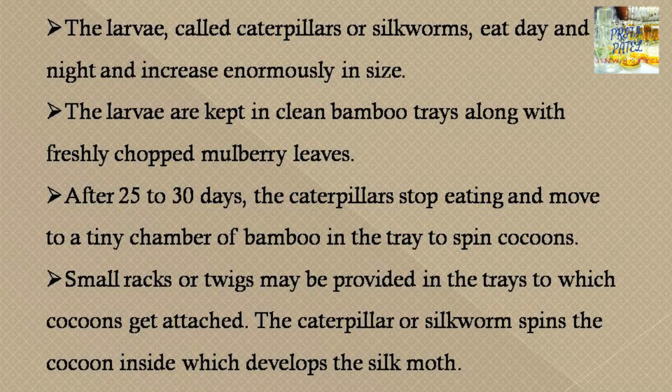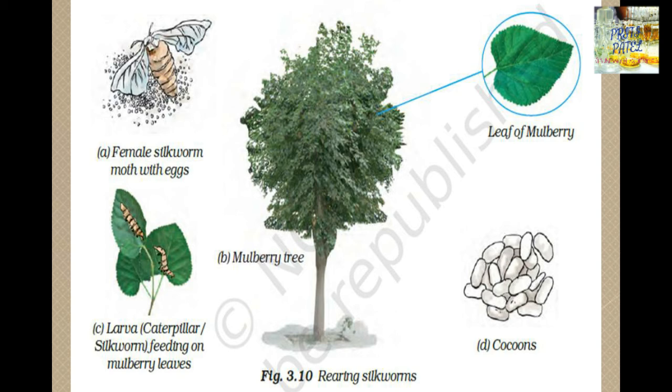Small racks or twigs may be provided in the corner of the bamboo trays, to which the cocoon gets attached. You know how a cocoon gets attached to a stick or twig, so like that the cocoon also sticks to a twig. The caterpillar spins the cocoon, inside which the silk moth develops.